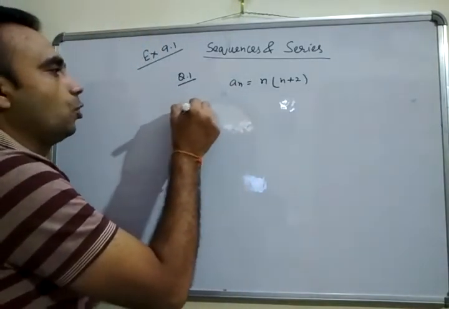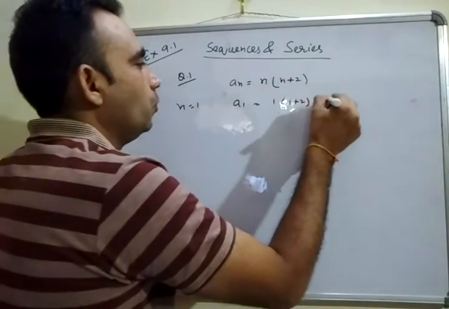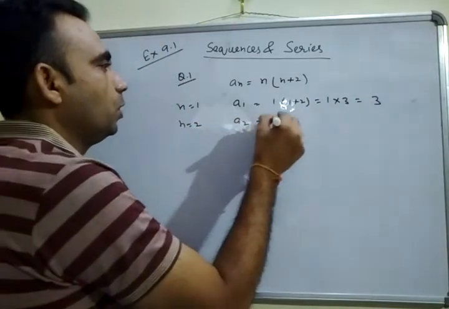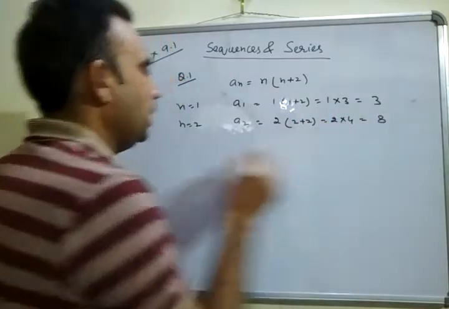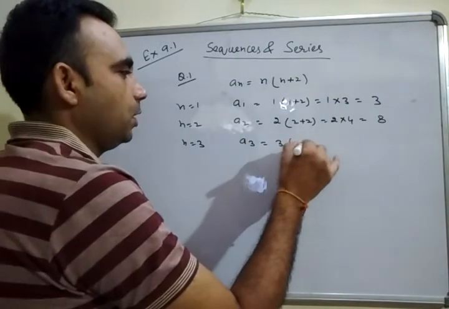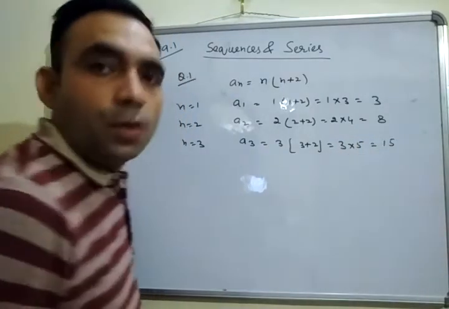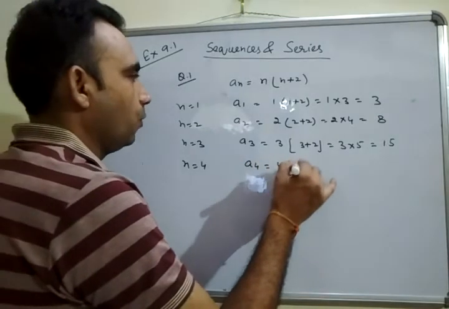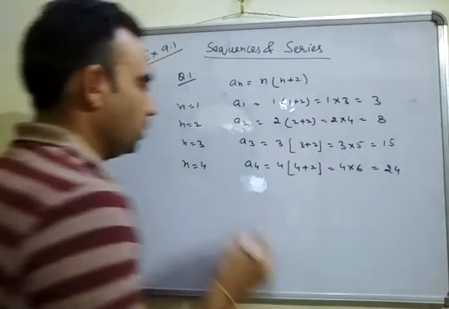Taking n is equal to 1, a1 is equal to 1 into (1 plus 2), 1 into 3, which is 3. Taking n is equal to 2, a2 is 2 into (2 plus 2), 2 into 4, which is 8. Taking n is equal to 3, a3 is 3 into (3 plus 2), 3 into 5, which is 15. n is equal to 4, a4 is 4 into (4 plus 2), 4 into 6, which is 24.